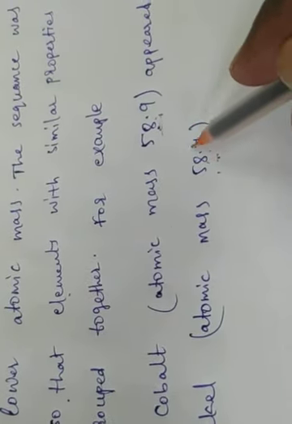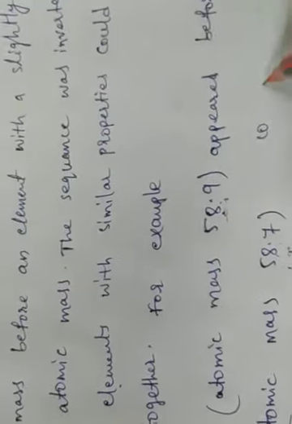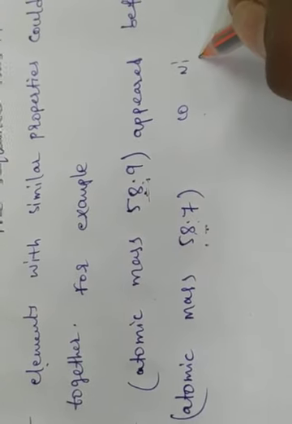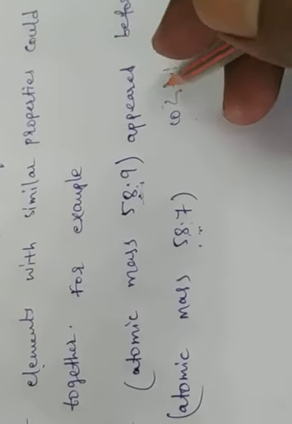Mendeleev arranged the elements according to increasing atomic masses, but cobalt's atomic mass is somewhat more compared to nickel. That's why there is this small variation.